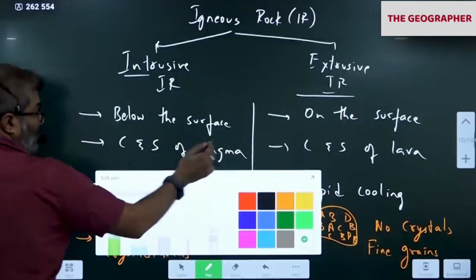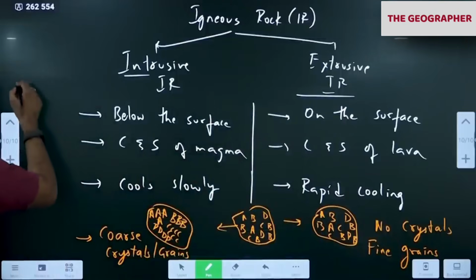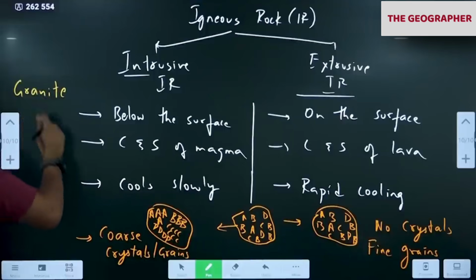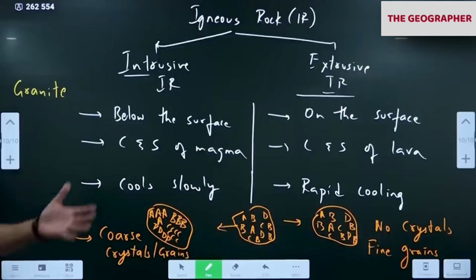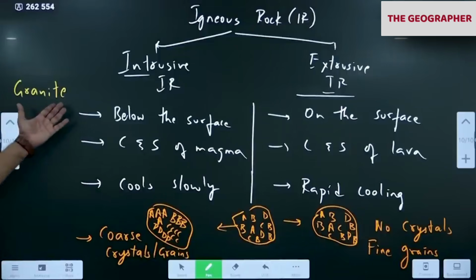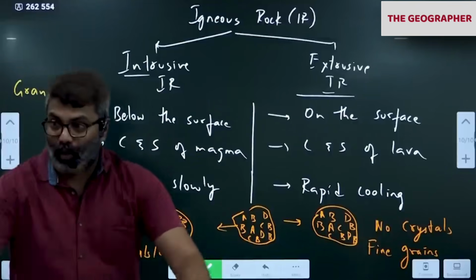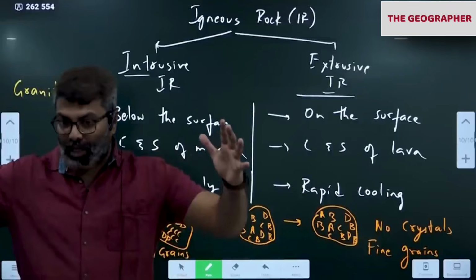I'll write examples now. This side I'll write intrusive examples. Granite. Many of you will have granite flooring in the house, correct? Or in the puja room. So many people have granite flooring, where you notice crystals are there. Granite is found below the surface. They are quarried out in large boulders.